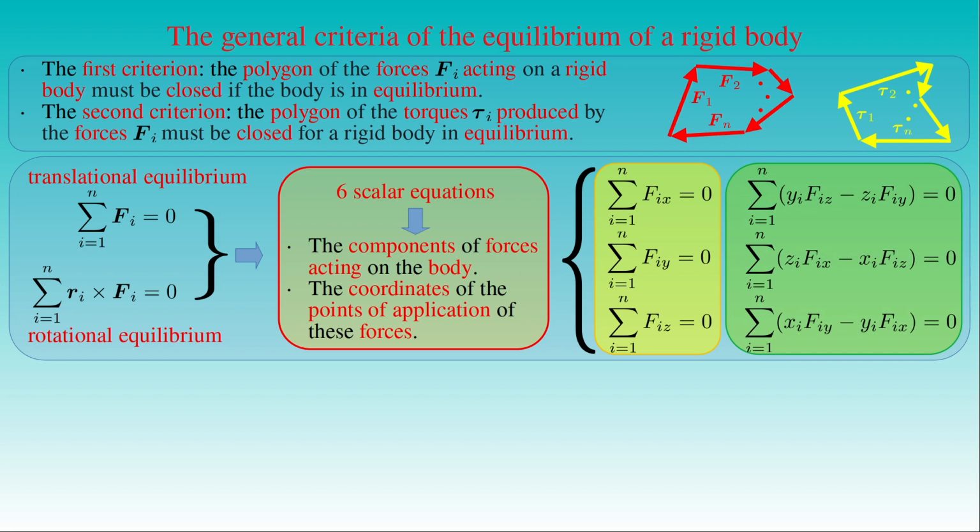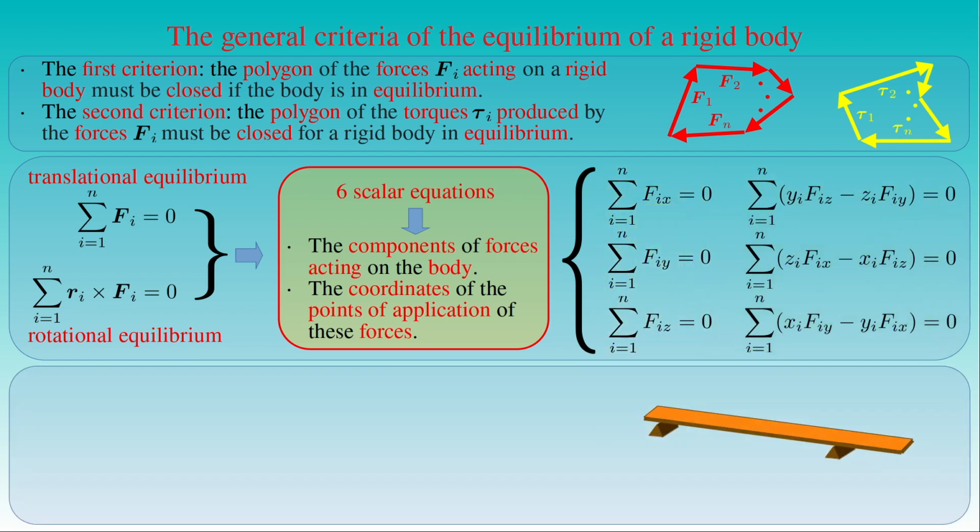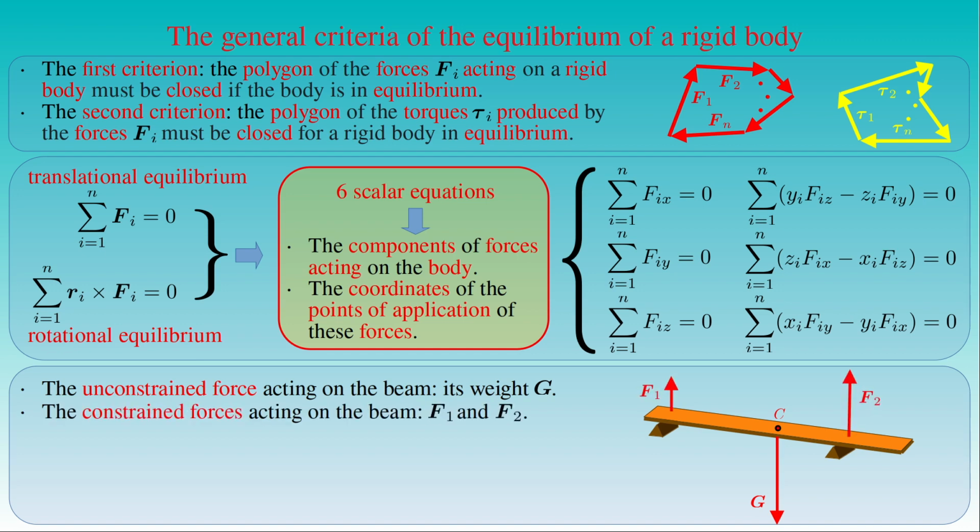For example, let us consider a horizontal thin beam supported at 2 points, where the only unconstrained force acting on the beam is its own weight G, having the point of application at the center of mass C of the beam. The forces F1 and F2 exerted on the beam by the 2 pin supports at the distances d1 and d2 from the center of mass C are the constrained forces acting in the system.